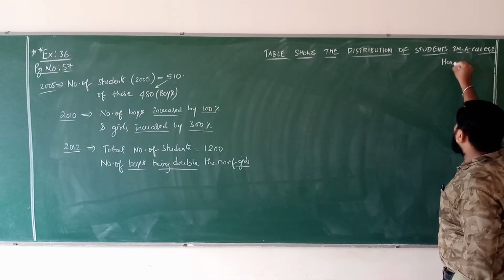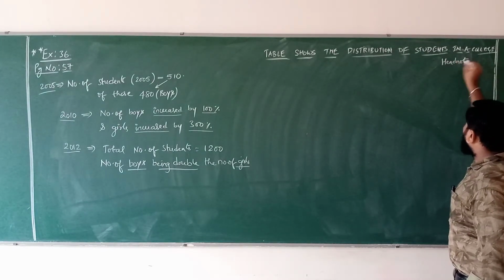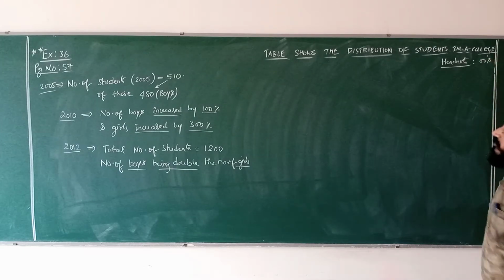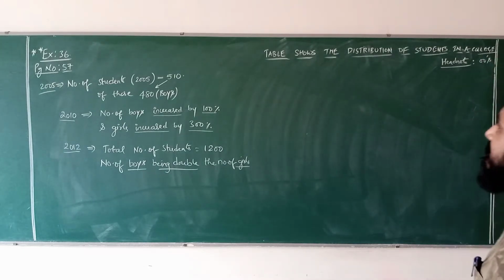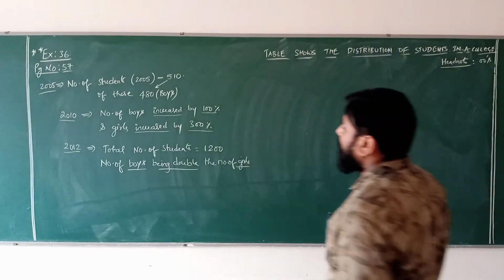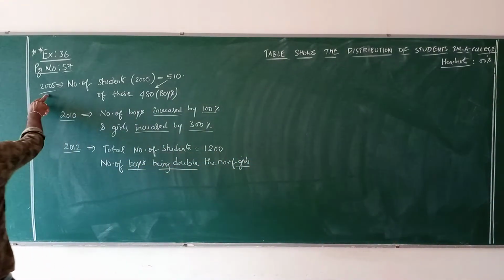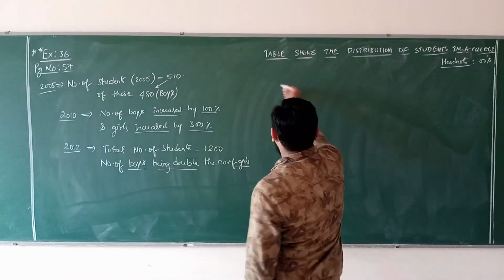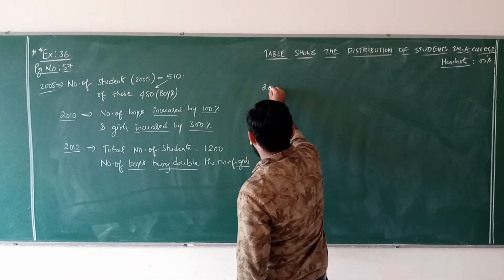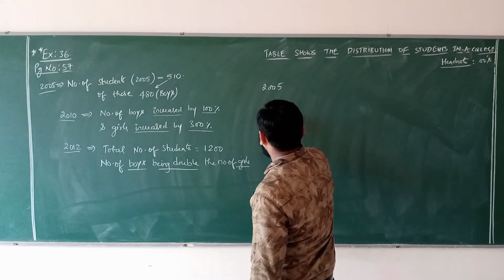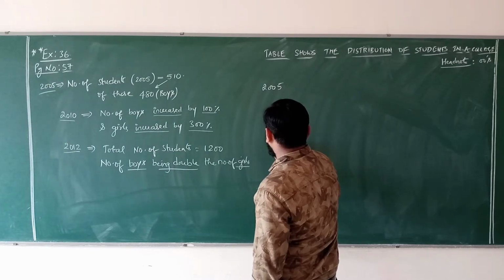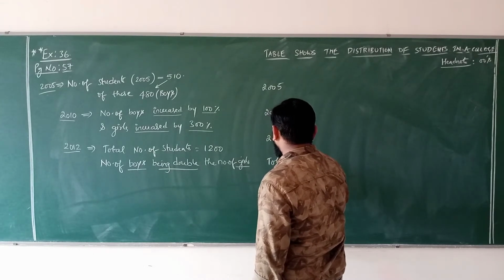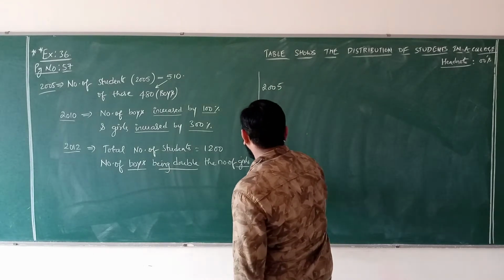So head no. Maximum of the data is in hundreds, right? Next, draw the table here. 3 different years you can see: 5, 10 and 12. Remember. So first write down the years: 2005, 2010, 2012 and whole total.